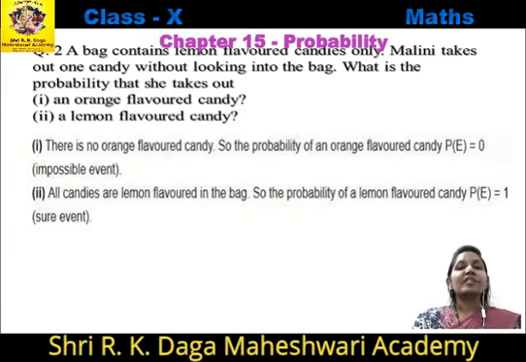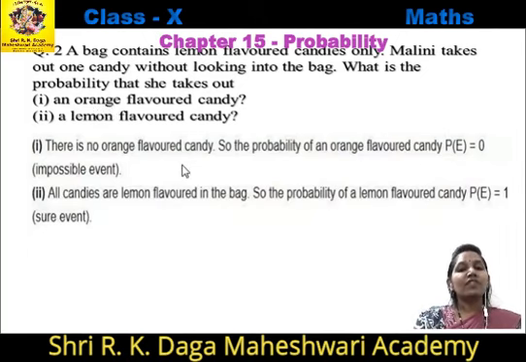Second question is, a bag contains lemon flavored candies only. Malini takes out one candy without looking into the bag. What is the probability that she takes out an orange flavored candy, a lemon flavored candy? Since we know the bag only contains lemon flavored candy, it cannot contain orange flavored candy.